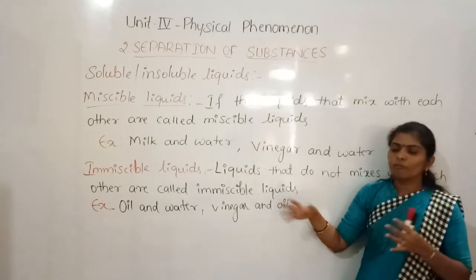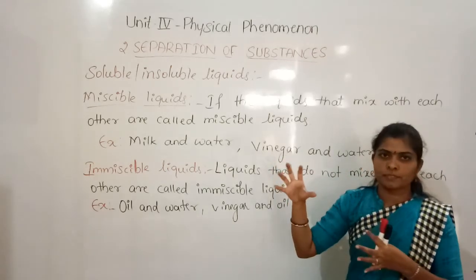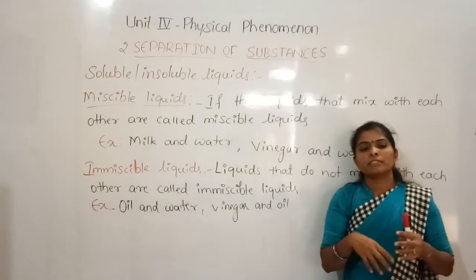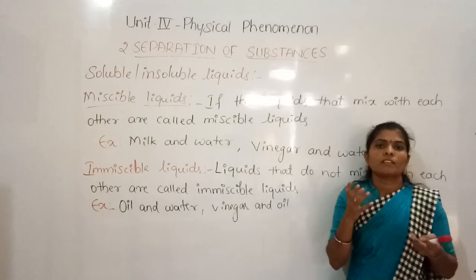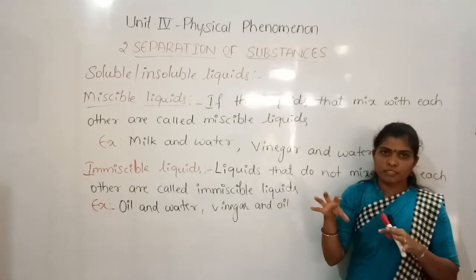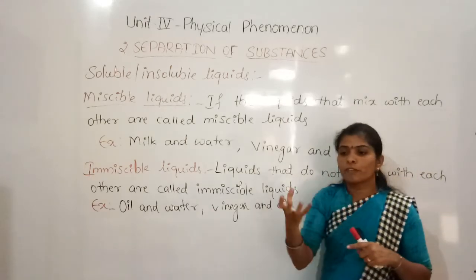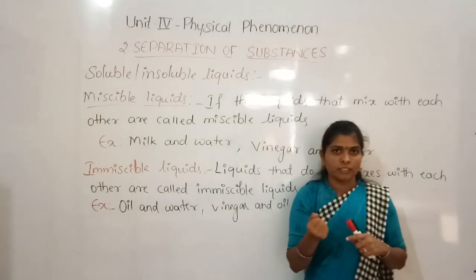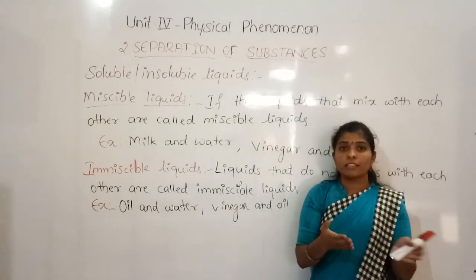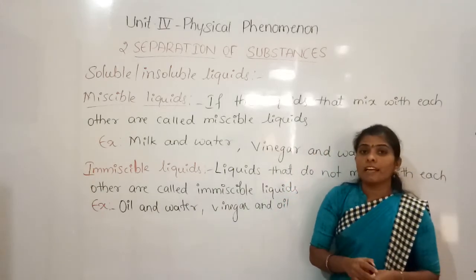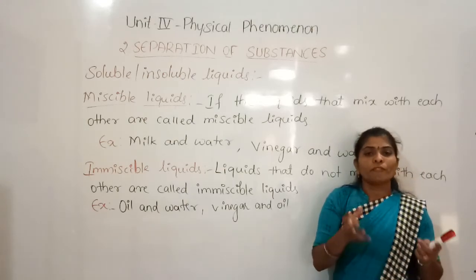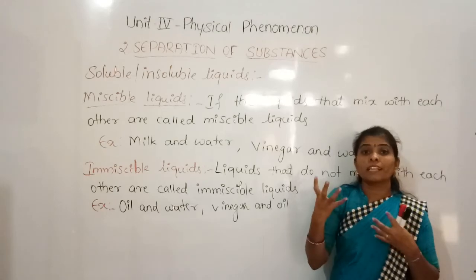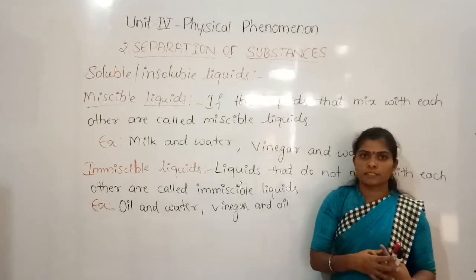So now we combine the substances. Yes, we combine, whether it may be our convenience or may not be. So when we mix some substances and later if we want those substances in their original form, then how can we separate the things? Or sometimes we have to separate to get some useful components, right?